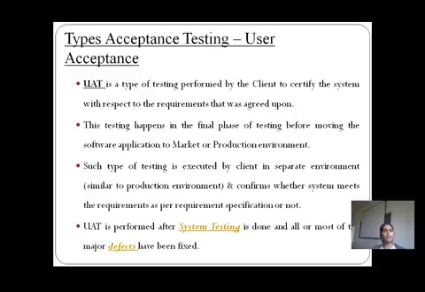After that we can say that the product should be moved into the market or the production environment. So this is nothing but user acceptance testing. It is also one of the types of acceptance testing.